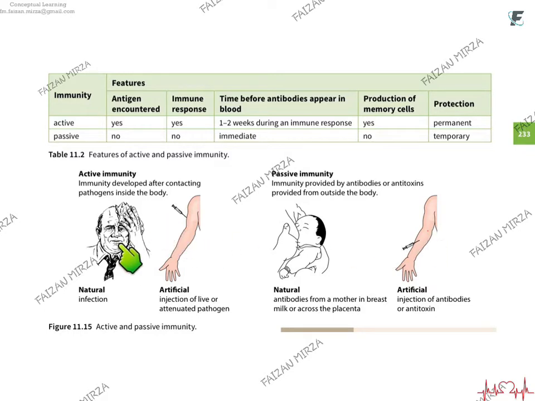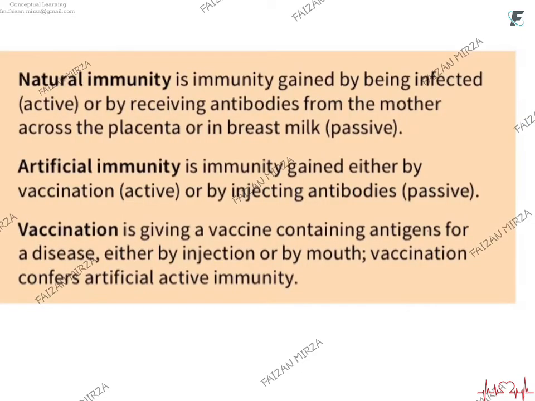Again, this is the same thing. You can see that the person is getting infected, natural infection. This is artificial active immunity, where the person is getting vaccinated. Here, the baby is being fed on mother's milk. This is natural. The antibodies from the mother's breast milk are being passed on to the baby. Here, again, the person is being injected, but this is not the antigen being injected. Here, the antigen was being injected. Here, the antibodies are being injected to prevent the severity of the disease.